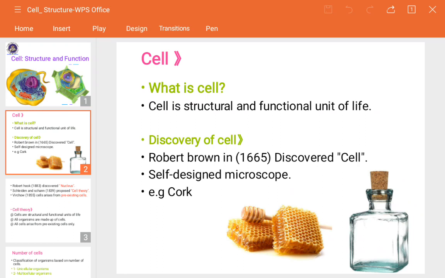The cells are very important, and they act as a structural and functional unit, meaning each of them has a different structure, different size, different shape. Along with that, they do different kinds of work or function. For example, for inhaling air, for taking up oxygen, the lungs have different types of cells.